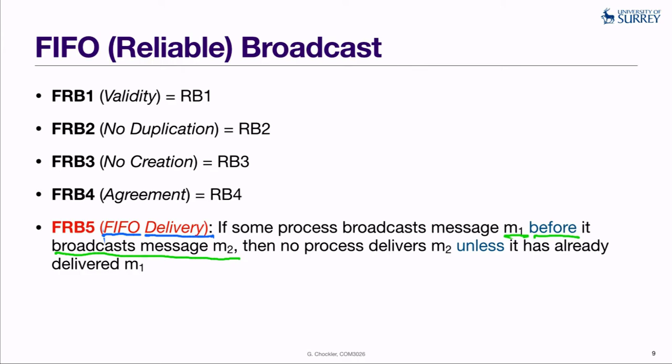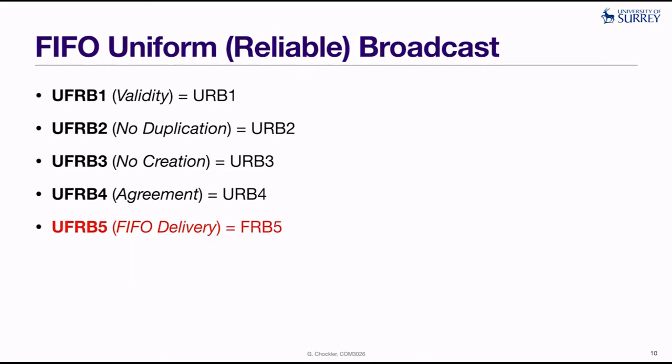Then no process is allowed to deliver M2, so the second message that was sent by a sender, unless it has already delivered M1. Okay, so this is, I hope, quite intuitive to understand. Okay, so this is FIFO reliable broadcast.